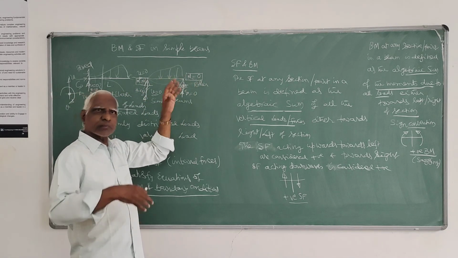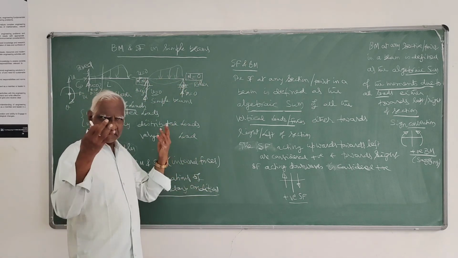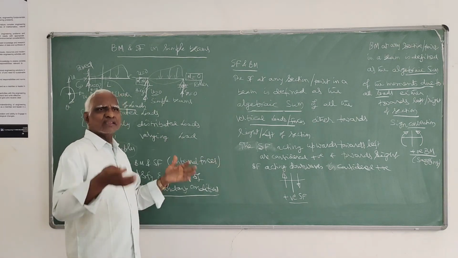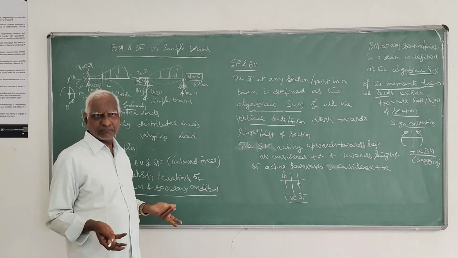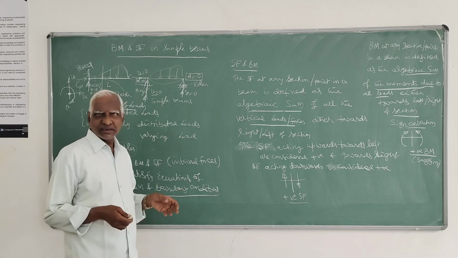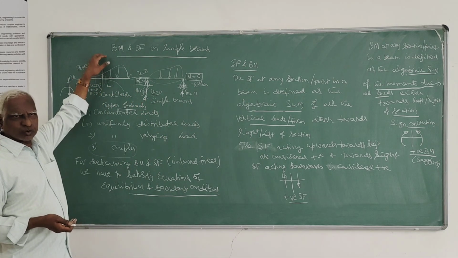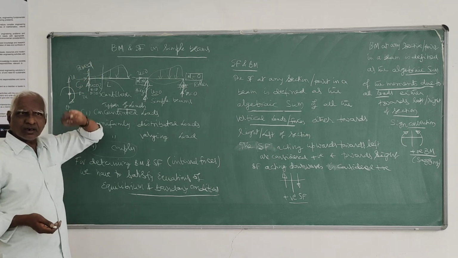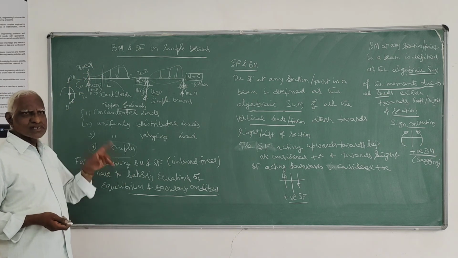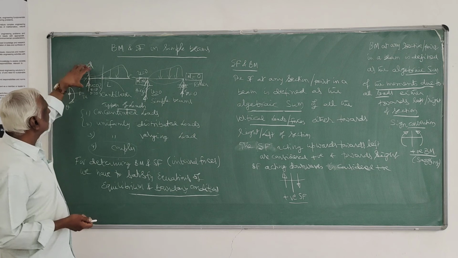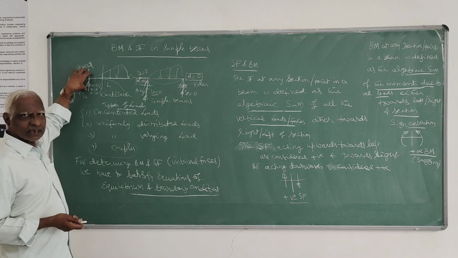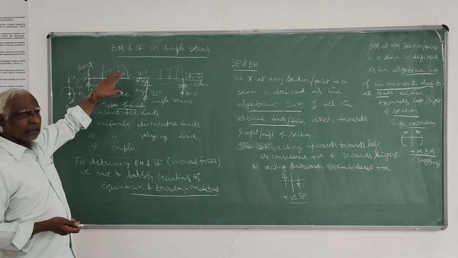If there are two supports, find the vertical force or shear force at both supports, and whichever is maximum, that will be it. If it is a fixed cantilever, only one support is there, then whatever the vertical force is, that is called maximum shear force. Similarly, maximum bending moment in case of a cantilever will occur at the support.